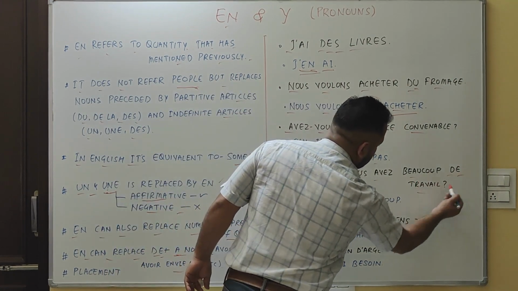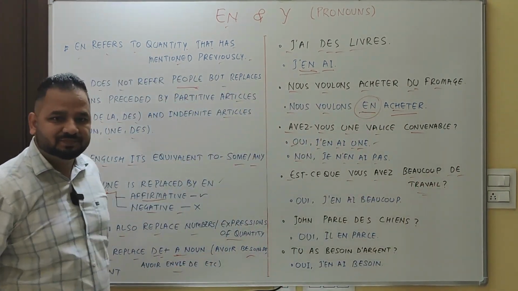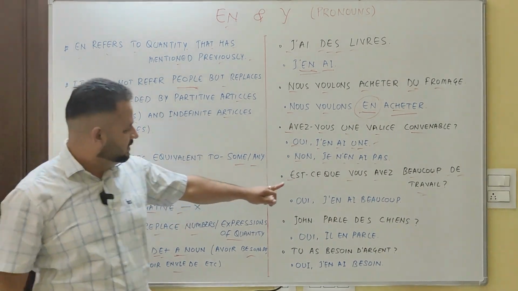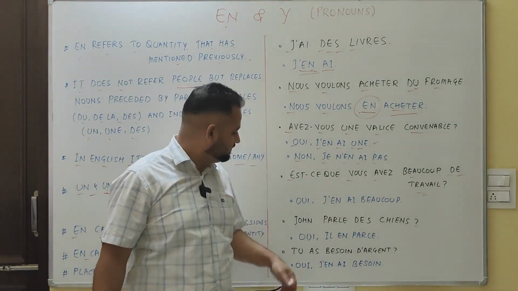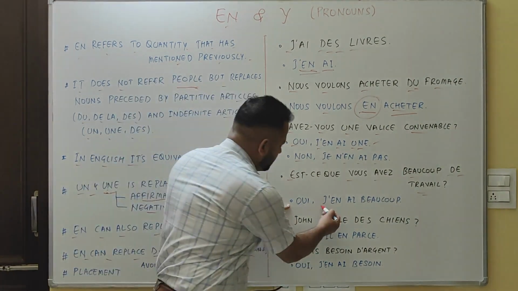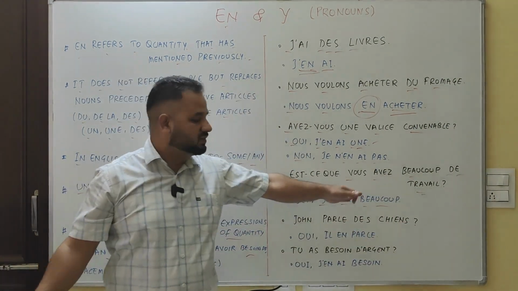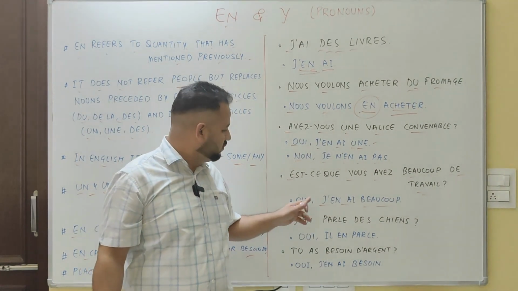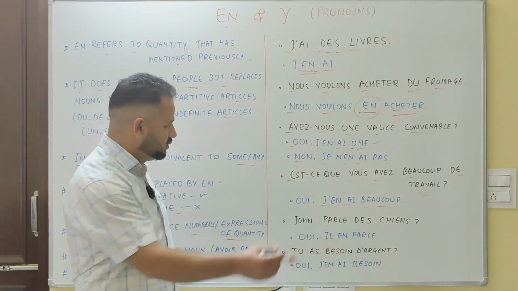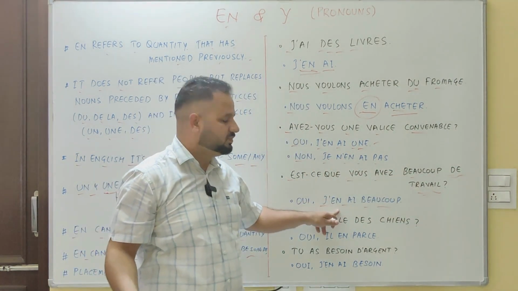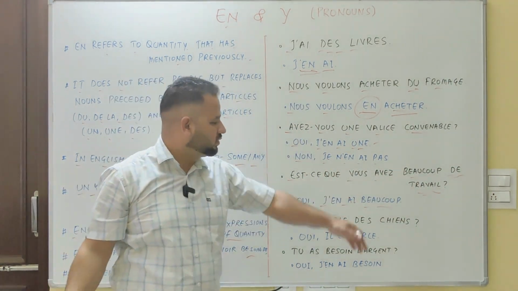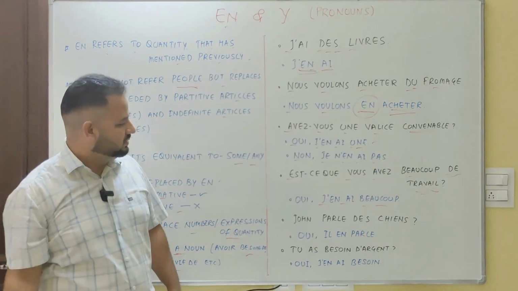Beaucoup de travail. Right? Est-ce que vous avez beaucoup de travail? Do you have a lot of work? Answer is oui. J'en ai beaucoup. Yes, I have a lot. So quantity or this noun is replaced by en.